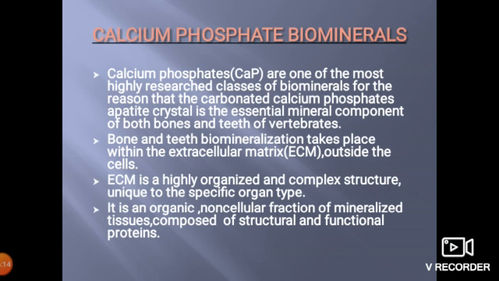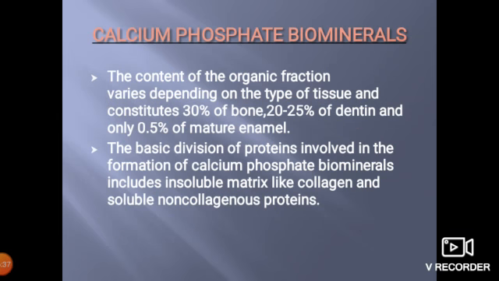Bone and teeth biomineralization takes place within the extracellular matrix, denoted as ECM, outside the cells. The ECM is a highly organized and complex structure unique to the specific organ type. It is an organic, non-cellular fraction of mineralized tissues composed of structural and functional proteins.